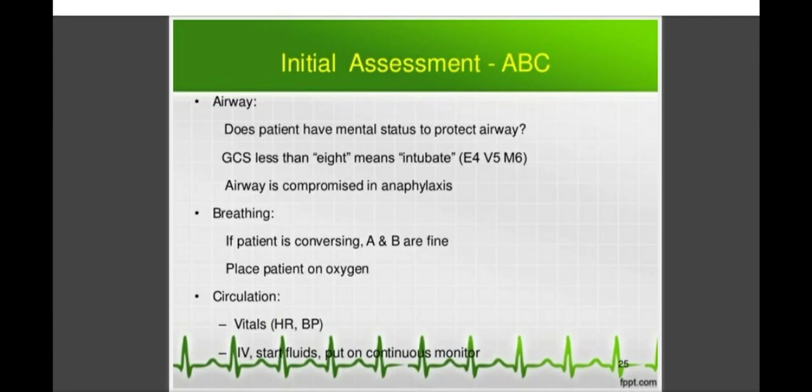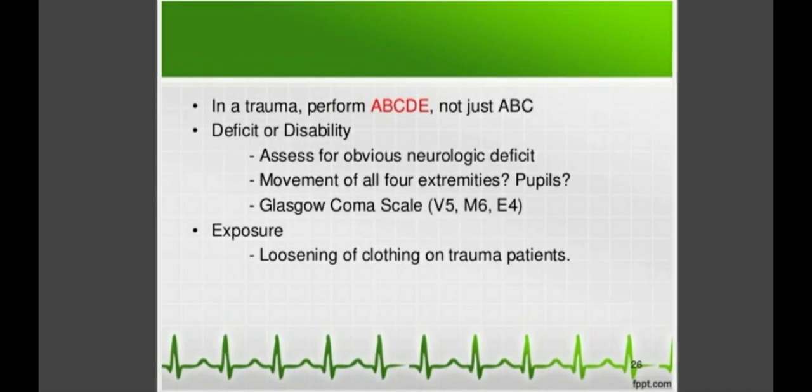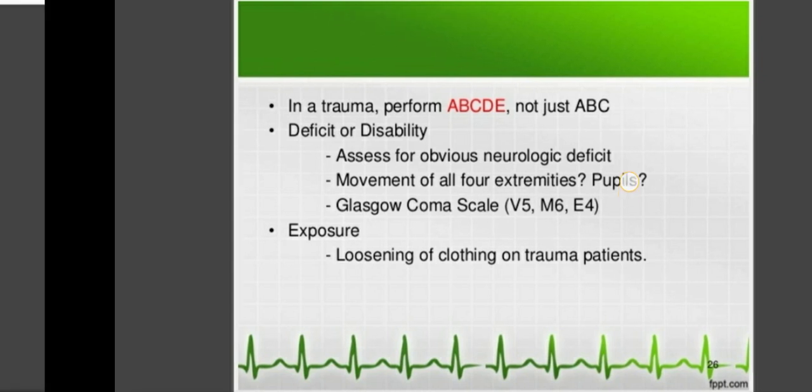Then how will you assess the shock? In this you must maintain the airway of the patient, you must maintain the breathing, and you must maintain the circulation. This is called the initial assessment of shock, that is ABC. And in cases of trauma, you have to maintain ABCD, that is along with airway, breathing and circulation, you have to maintain the disability of the patient and the exposure of the patient, that is in trauma patients.